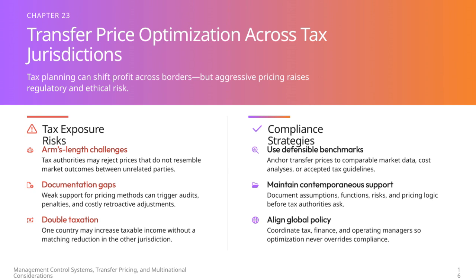First, use defensible benchmarks. This means anchoring transfer prices to comparable market data, thorough cost analyses, or accepted tax guidelines. Second, maintain contemporaneous support. Document all assumptions, business functions, risks, and pricing logic thoroughly before tax authorities ask for it. Finally, align global policy by coordinating across tax, finance, and operations teams to ensure that efforts to optimize taxes never compromise compliance. By carefully balancing these factors, organizations can optimize transfer pricing effectively while mitigating potential regulatory challenges.